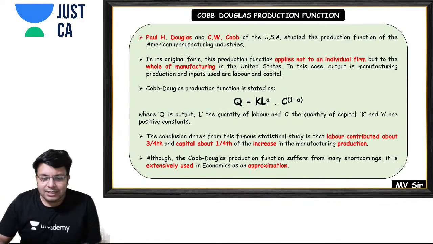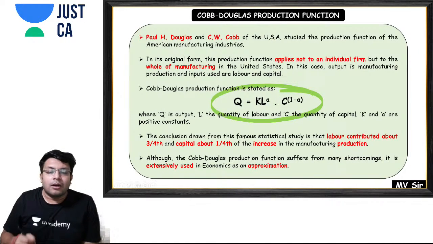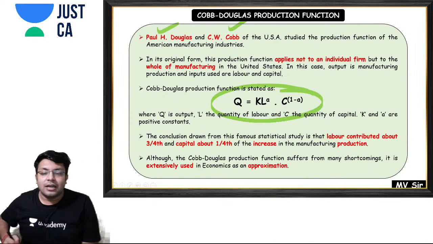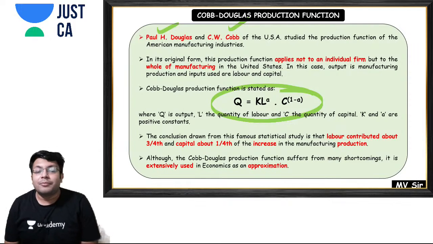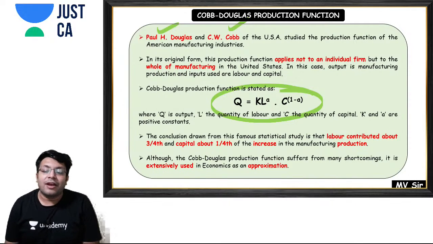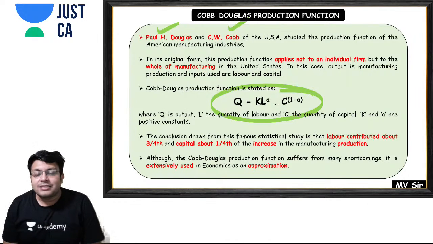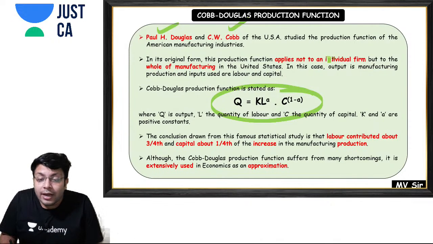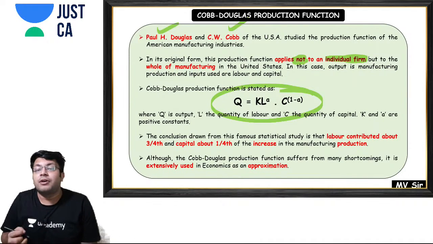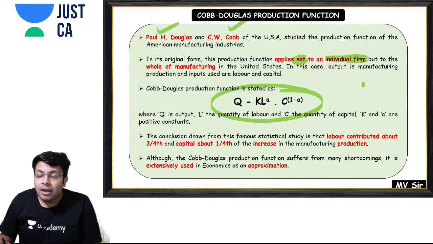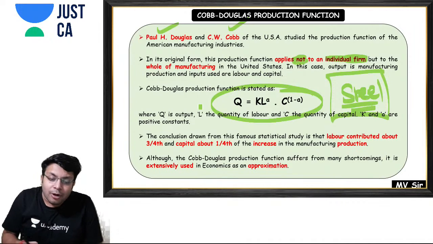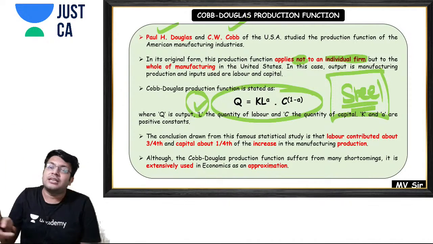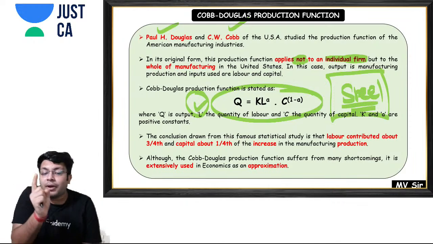Next is the Cobb-Douglas production function. Paul Douglas and C.W. Cobb both defined a new type of production function, that is the Cobb-Douglas production function. First of all, you have to remember that this production function does not apply to an individual firm. You have to apply it to a whole industry. So when I'm talking about a steel industry, this production function will be applicable to the whole industry. You cannot apply this to an individual firm.